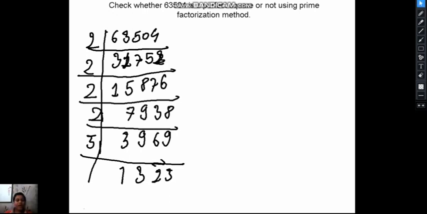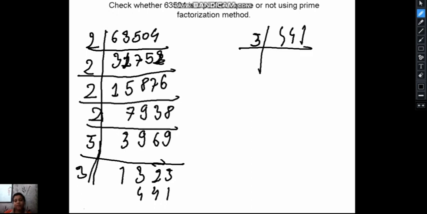So 1 2 3, 1 3 2. We will divide by 3 once again, and so our result comes 441. So 441 can be divided by 3 again. So 3 1s are 3, 3 4s are 12, 3 21, 147. 147 can also be divided by 3, so we will divide it by 3.